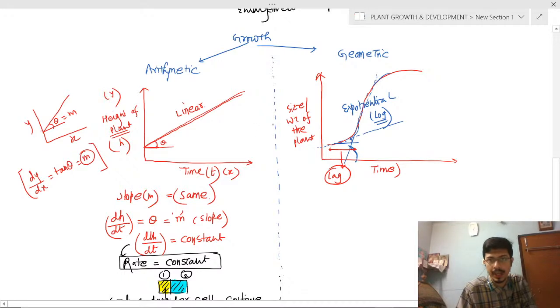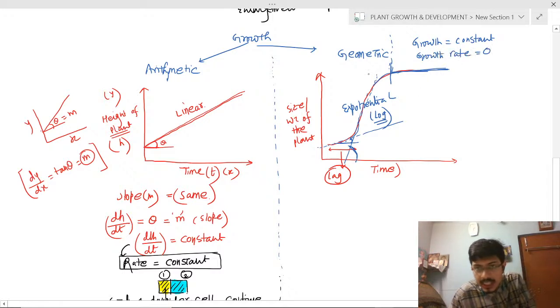This is clear? Okay. Next, at this point, this will be a straight line. So why does this cause a straight line? What causes this straight line? So here, in this phase, growth equals constant, and growth rate is zero.